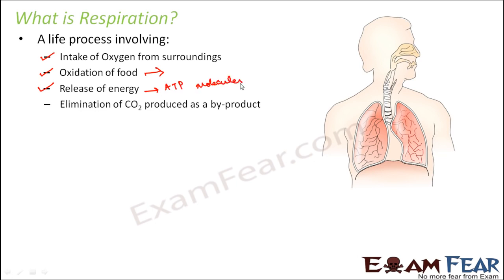You remember we spoke about the different types of respiration, like aerobic respiration, anaerobic respiration, and we saw that in aerobic respiration almost around 36 to 38 molecules of ATP were produced. So we discussed all those stuff. And finally, elimination of carbon dioxide, which was produced as a byproduct. So all these things taken together is known as respiration. But here in this lesson, we are going to talk about only the external respiration. That is only the intake of oxygen. We will talk about this part and we will talk about this part. So we will only talk about these two.